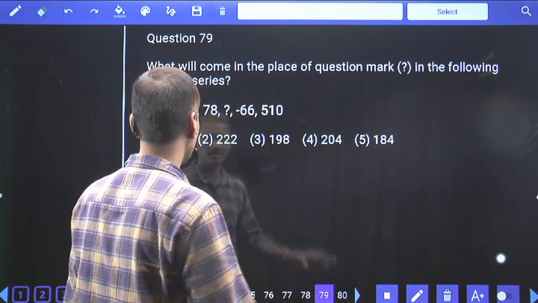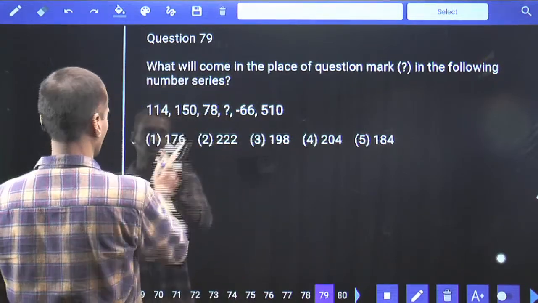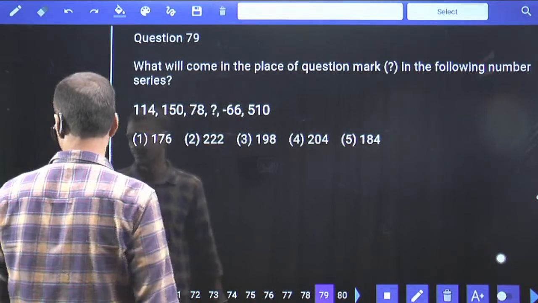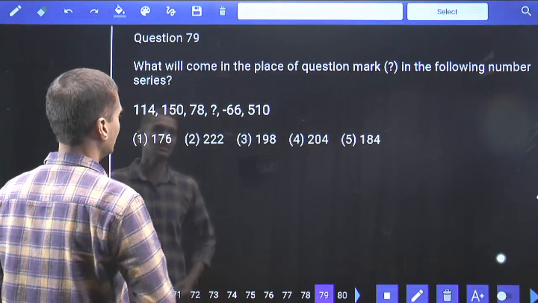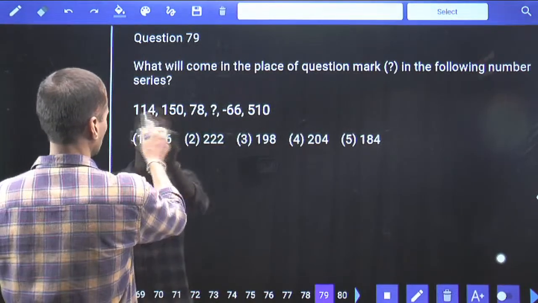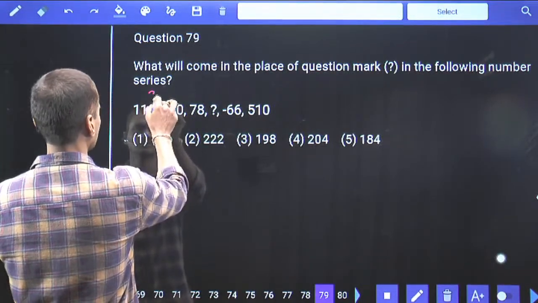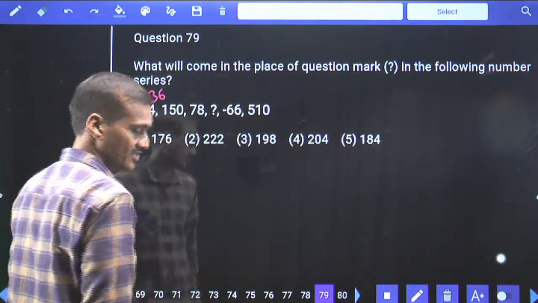Now in this 79, sir, number 114 and this is 510. Now it must be again under difference. Tell me what is the difference we have, 114 and 150. Tell me what is the difference we have between these two. Now the difference will be 36. Isn't it, 36 plus 114 is 150.